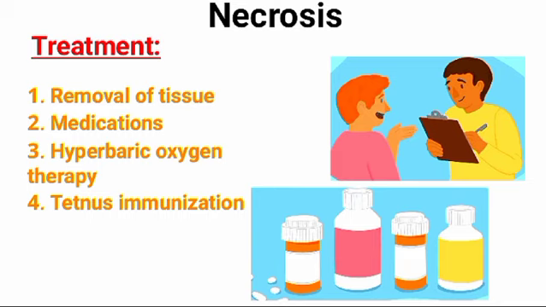Number three is hyperbaric oxygen therapy. It uses a pressurized oxygen chamber to raise the level of oxygen available to your red blood cells. This may aid in wound healing, however, the data is inconclusive. Number four is tetanus immunization. A tetanus shot may be recommended by your healthcare provider to protect you against additional infections.